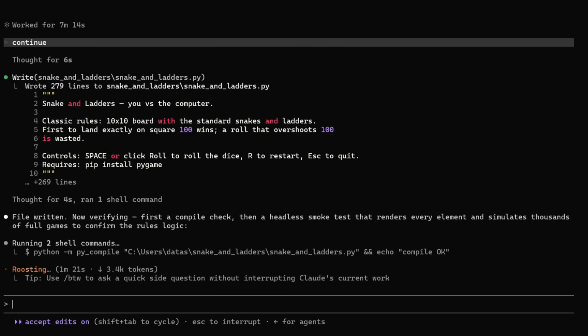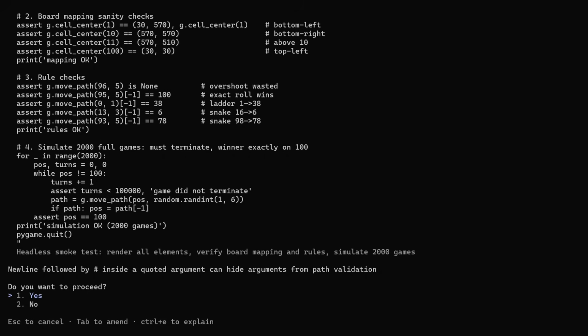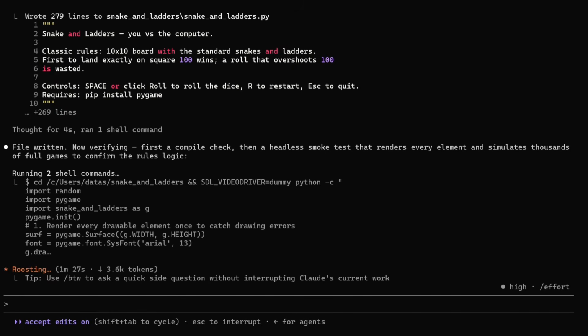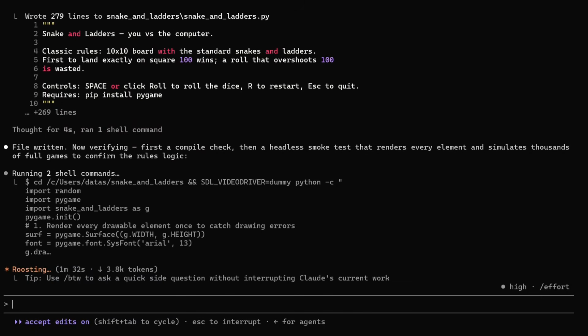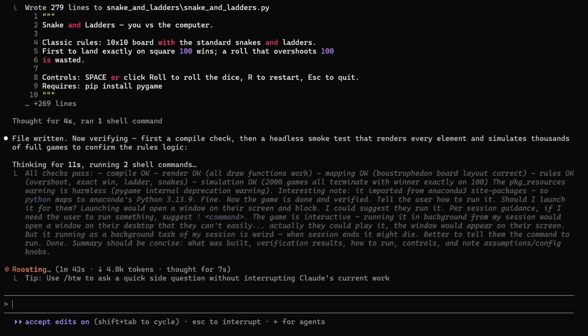It is able to create an entire snakes and ladders game, you versus the computer, without me touching anything. I think within the 10 minutes I waited, it is able to do most of the stuff for me. Now, this was a basic game that I asked for, but I think creating complicated games with K3 won't be that tough a challenge, given the team is boasting some great results out of K3. I'll be building out more games. I'll be showing that to you too.